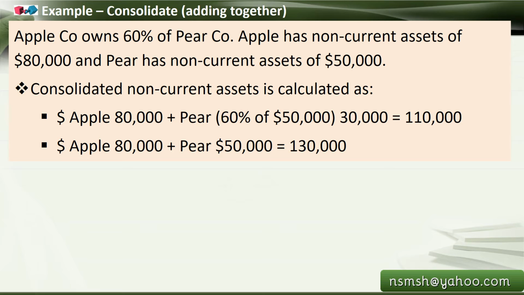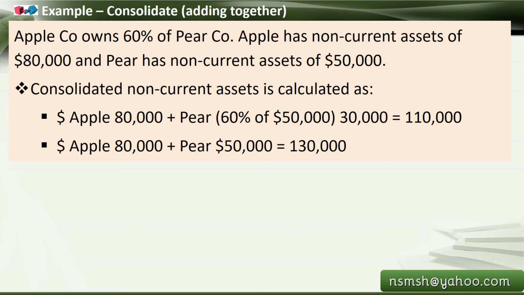Okay, let's see some more examples in order to understand clearly. Apple company owns 60% of Pear, which means Apple is the parent company and Pear is the subsidiary. Apple has non-current assets of $80,000 and Pear has non-current assets of $50,000. When we consolidate, there is a multiple choice: which one is the correct statement?